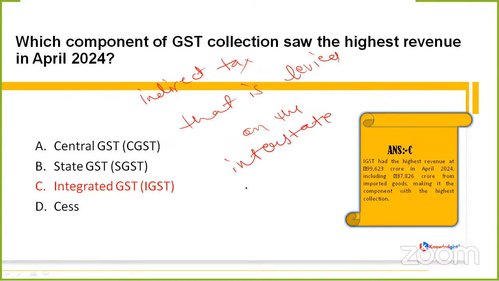Whenever there is some kind of interstate supply of goods and services, it comes under IGST, that is integrated GST.